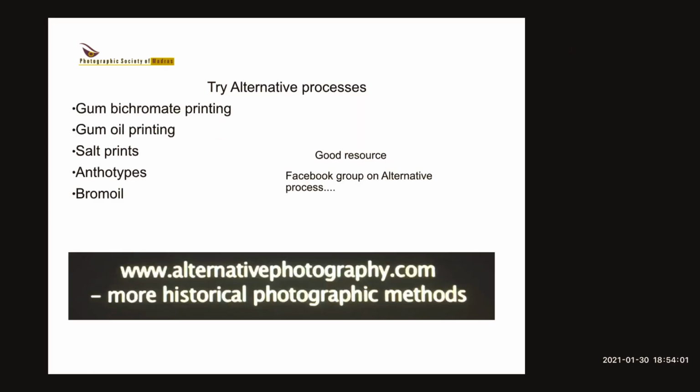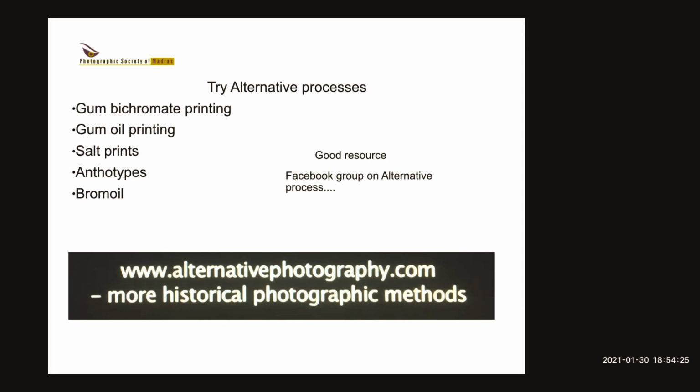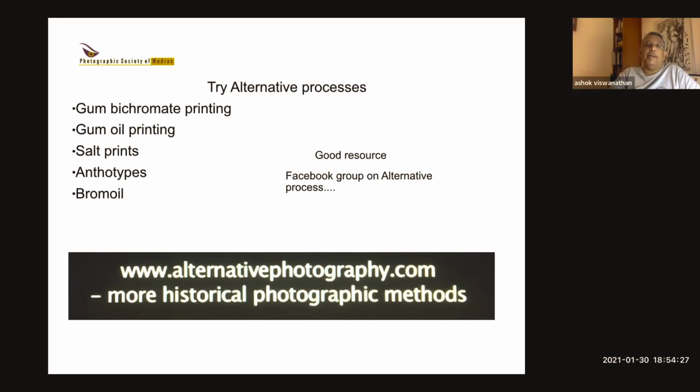If you get interested in alternative processes, there are many others you can also try, like gum bichromate. Gum bichromate is basically somewhat similar. You take a sheet of paper, coat it with potassium dichromate 13%, and then once it is dry, you make a contact print using a positive image. So the print becomes negative. So once you have a negative print, you just coat it with watercolor paper, and then you wash it off and you get a print.